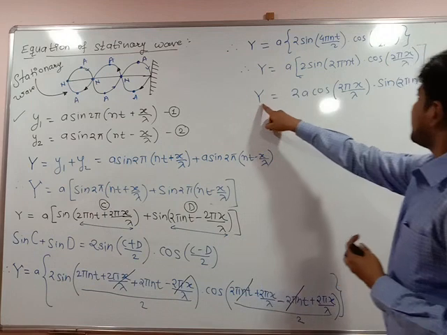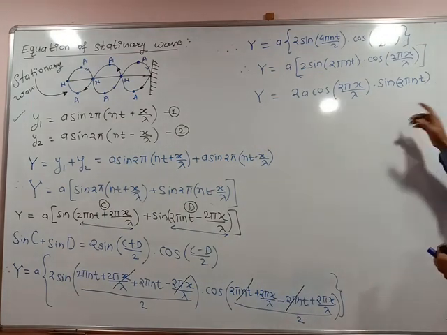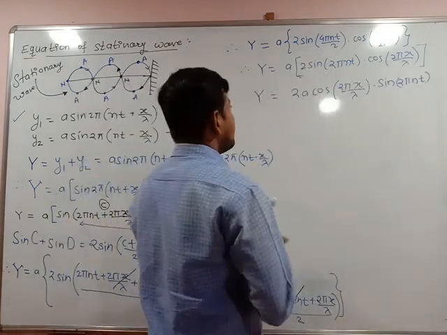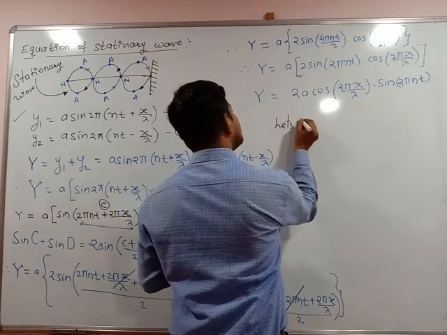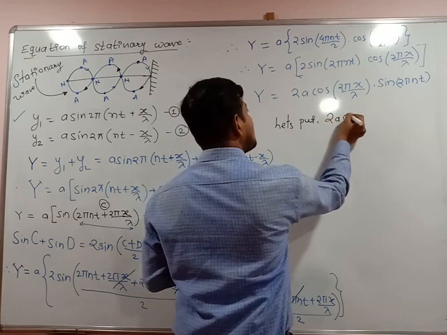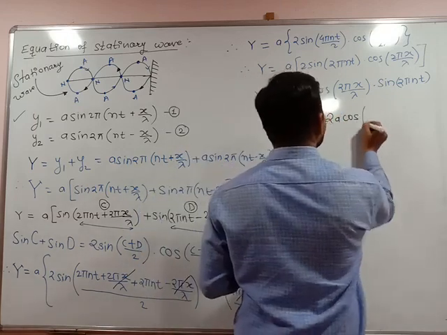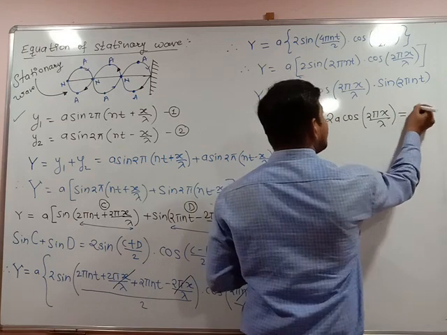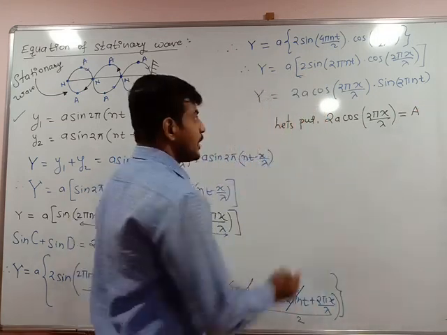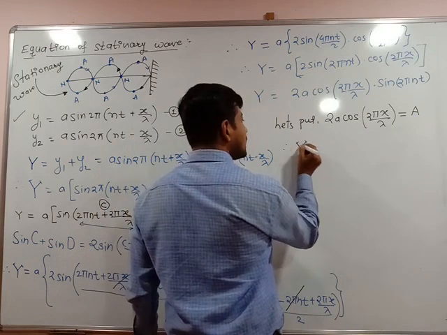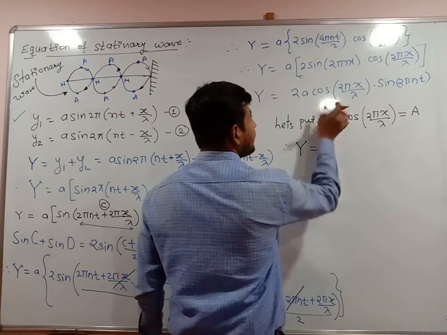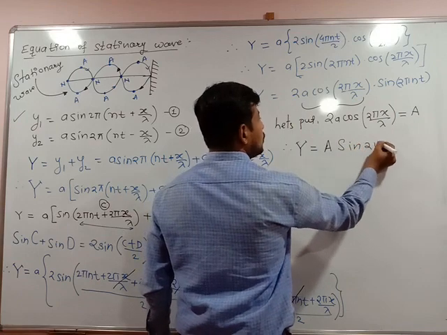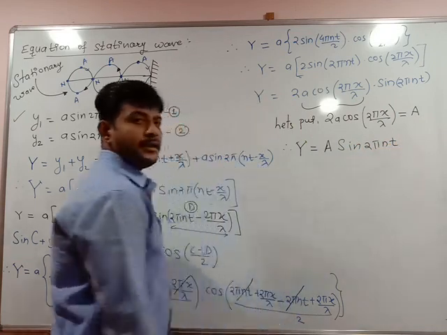Now here there is displacement. In this case, how will we define the displacement? Because in the displacement equation, what comes at the beginning? Amplitude. Then what comes? The angle, and in that angle there is frequency. I can put here 2a cos 2 pi x upon lambda. It is written as amplitude a, resultant amplitude a. Therefore, resultant displacement of stationary wave can be written as a, its value we took as capital A, okay, A sin 2 pi nt.